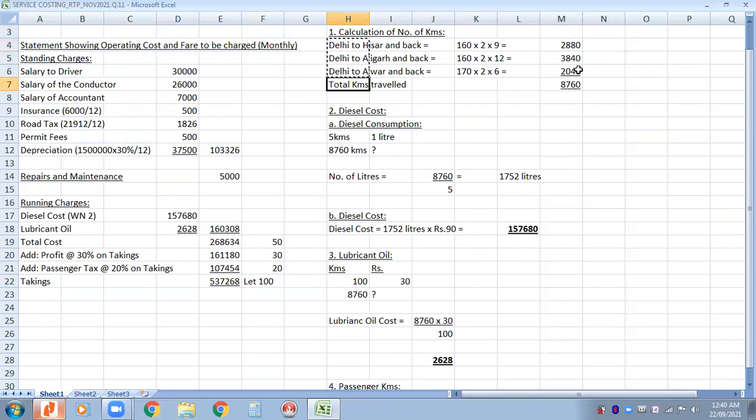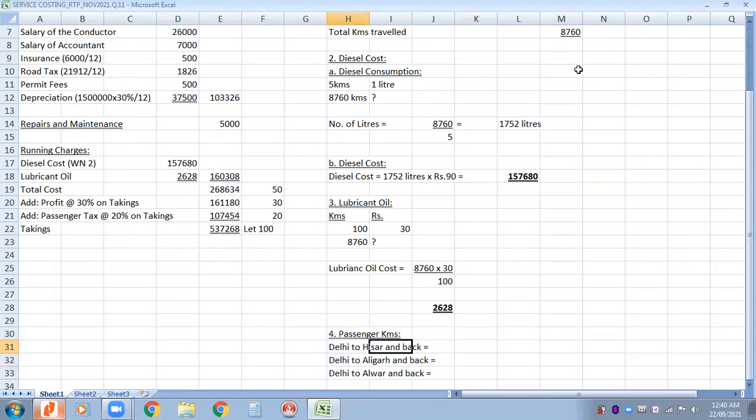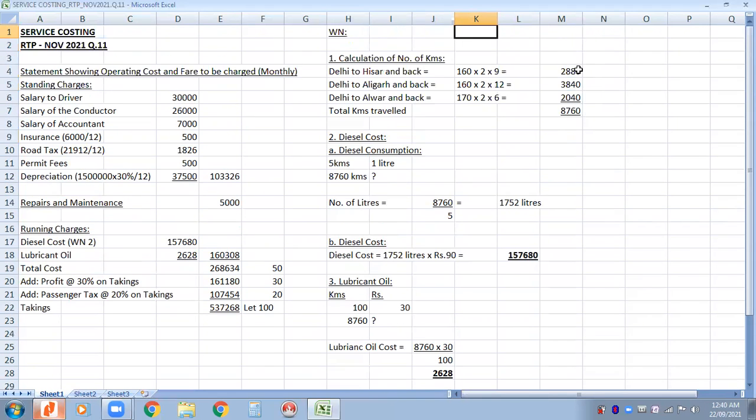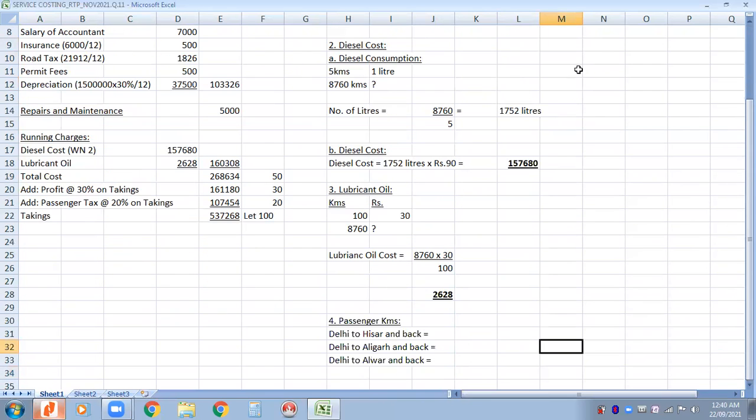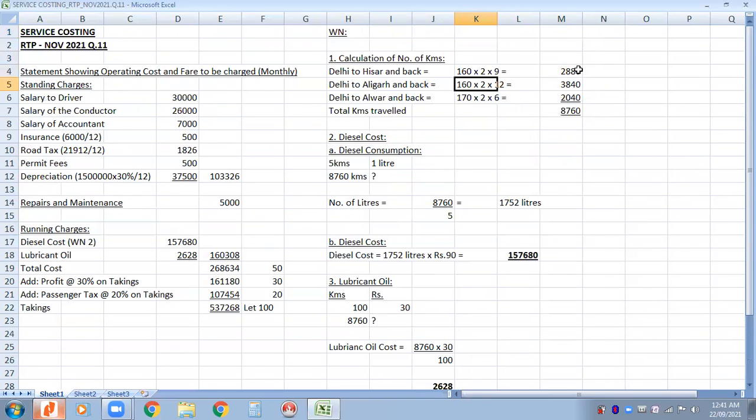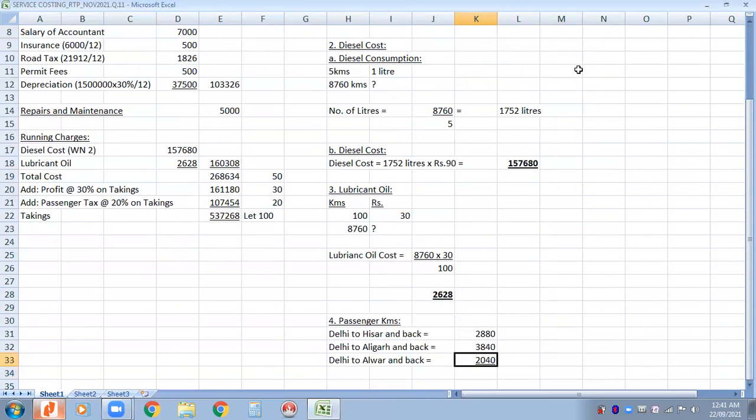I'll bring this data. We already know the number of kilometers, so no need to do this calculation once again. Now we will multiply with the passenger.